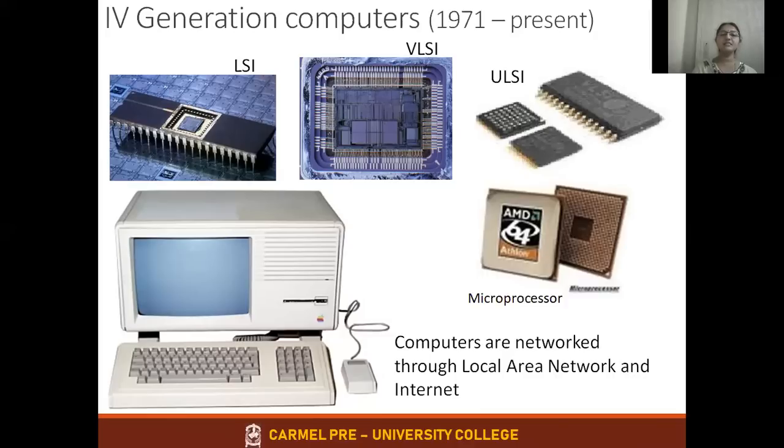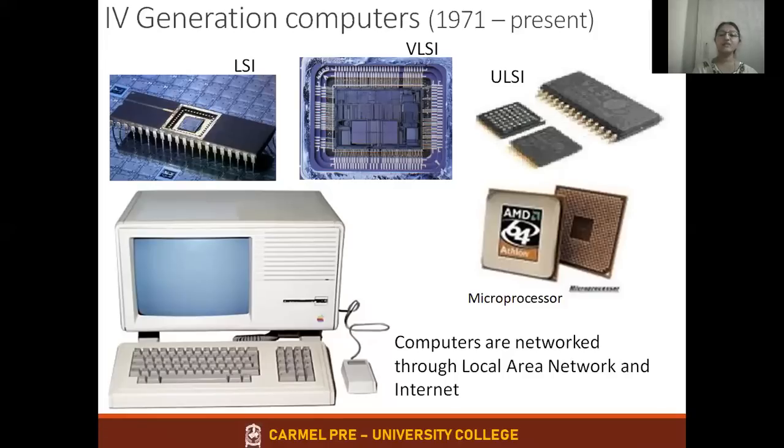A single IC, integrated circuit, was used in the third generation. They were able to fabricate more circuits depending on the advancement. They called it LSI, VLSI, and ULSI. A huge number of circuits were fabricated. In the early era of the fourth generation, LSI, VLSI, and ULSI IC chips were used. But later on, what is the basic component in the fourth generation computer? You need to write microprocessor, which even today's computers are using. So the microprocessor is a basic component used in fourth generation computers.